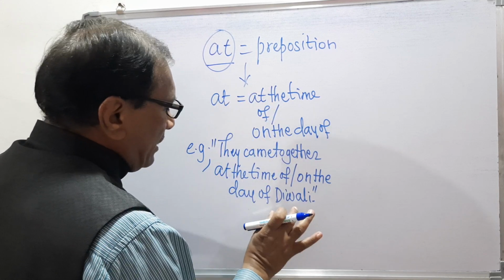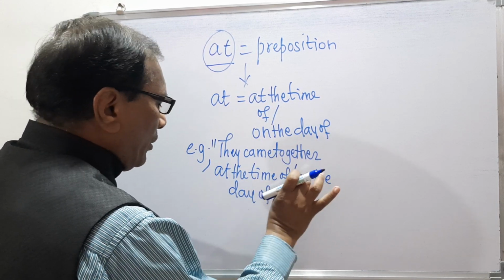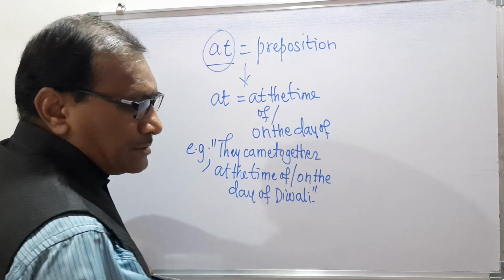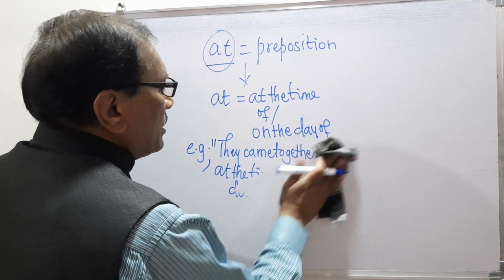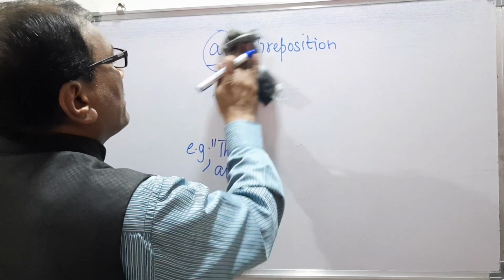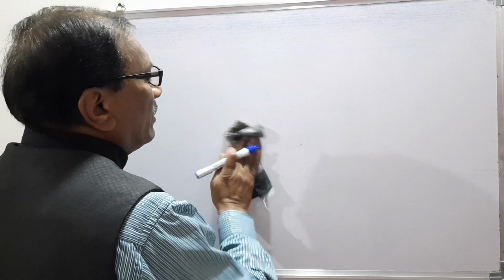So at Diwali means at the time of Diwali and on the day of Diwali. This is the meaning of this at preposition. So remember here we are discussing about the various meanings of the preposition at.